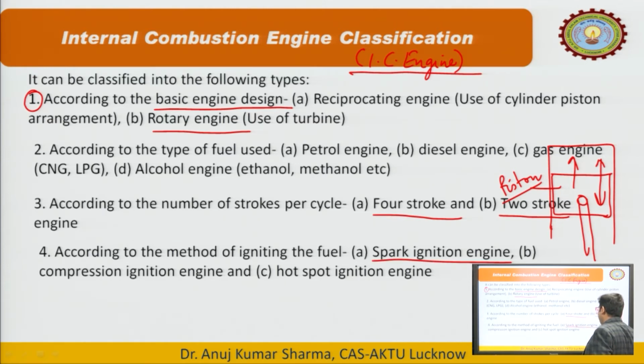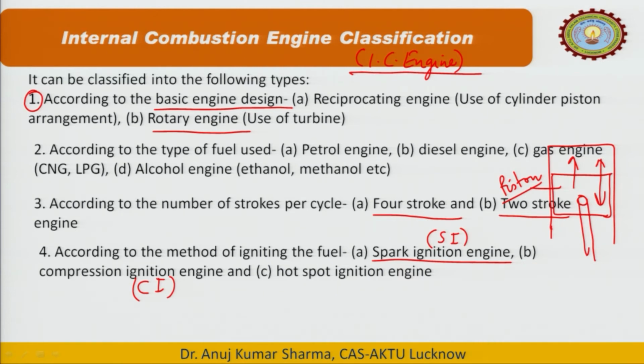This is also a very important classification, because many times questions are asked to differentiate SI versus CI engines. We generally call spark ignition engines SI engines and compression ignition engines CI engines. And next is the hot spot ignition engine. They are generally not popular engines, but most of the engines are spark ignition and compression ignition. Spark ignition means it is a petrol engine, and compression ignition is the diesel engine.